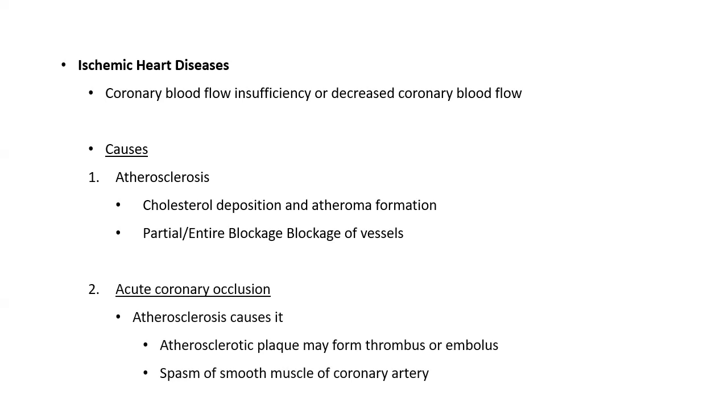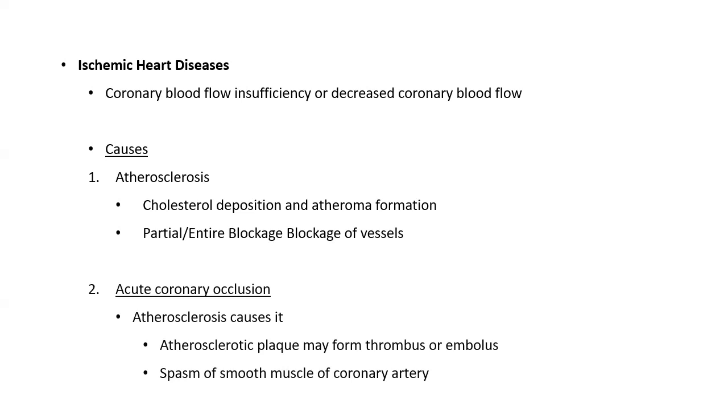What actually happens in atherosclerosis is that there is cholesterol deposition within the endothelium, and then it is deposited by fibrin, and there is a formation of the atheroma. This atheroma can cause partial or entire blockage of the blood vessels. The second cause of ischemic heart disease is acute coronary occlusion. The patients who are suffering from atherosclerosis may develop acute coronary occlusion.